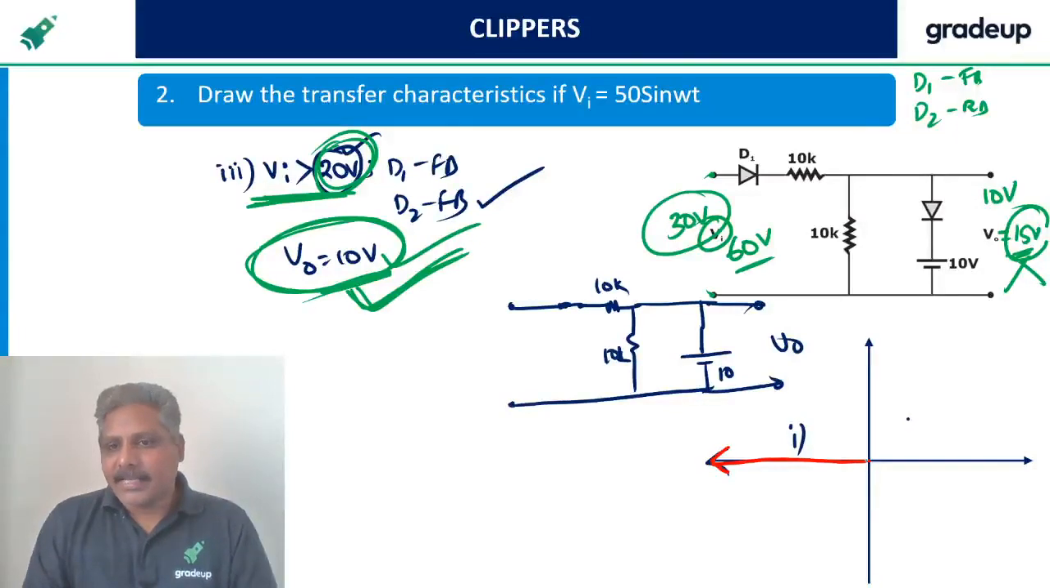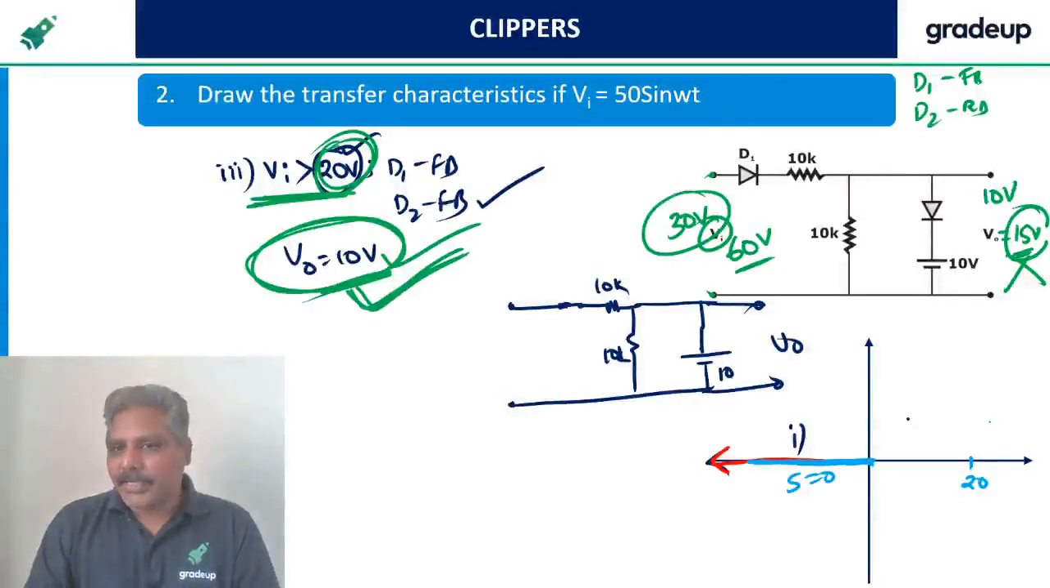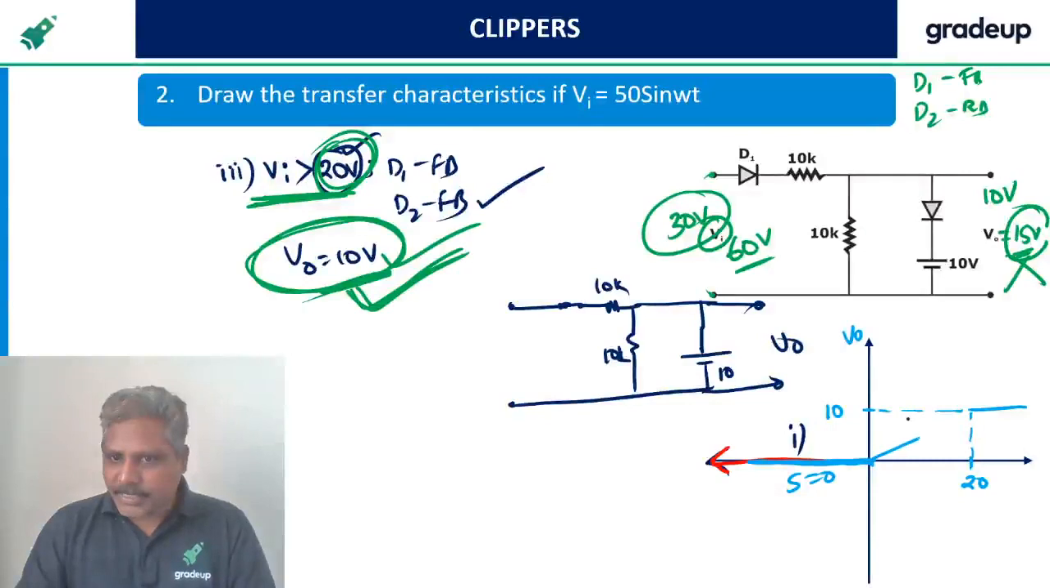Now case 1 is less than 0, slope is 0, output is also 0, like this. From 0 to 20, and above 20 it is 10 volts. So like this. This is 10 volts, this is V0. So this is 20, this is 10 volts. From 0 to 20 it is half slope. This is half slope, this is 0 slope, this is 0 slope. Is it clear?